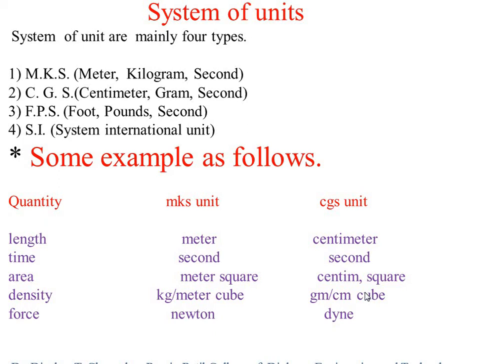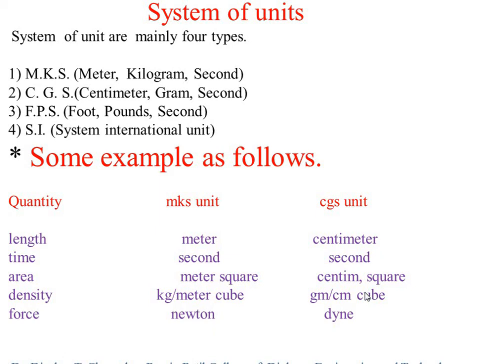Therefore, I will again revise these parameters, definitions, units and quantities. A unit is the standard we use for the measurement of a quantity. The requirements of a unit are that it is reproducible, invariable, definite and well defined. These are the factors affecting units, or the requirements of units.